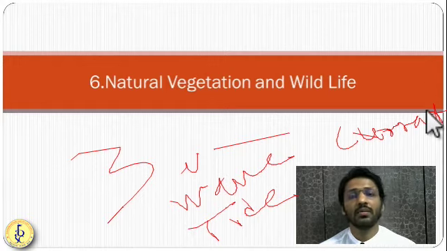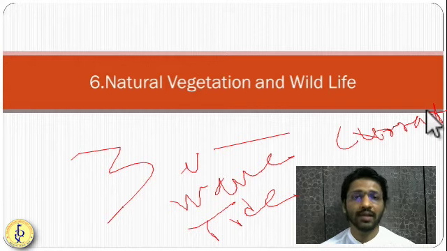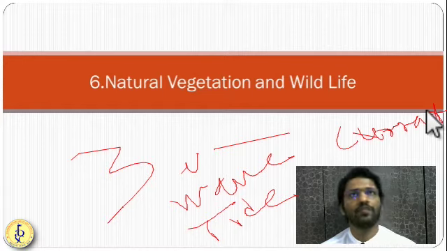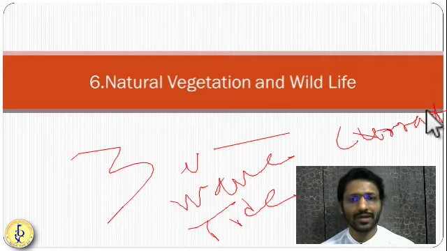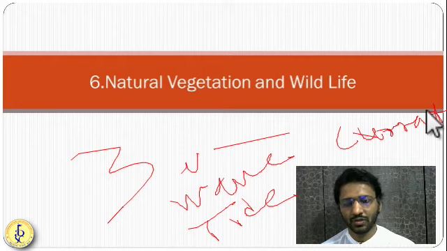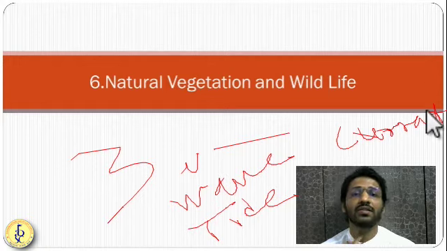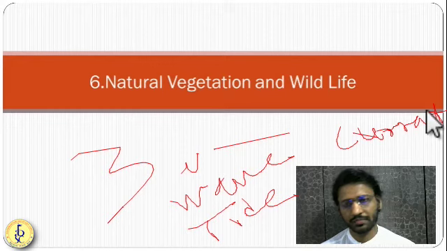Also, currents have a huge impact on the surrounding climates where they travel. So if cold current is coming into the warm areas, the climate of the warm area will change. If warm current is going into the cold areas, climate of the cold areas will change. So that's why they are very important. In this way, you had to write an answer regarding these movements of the oceanic water.